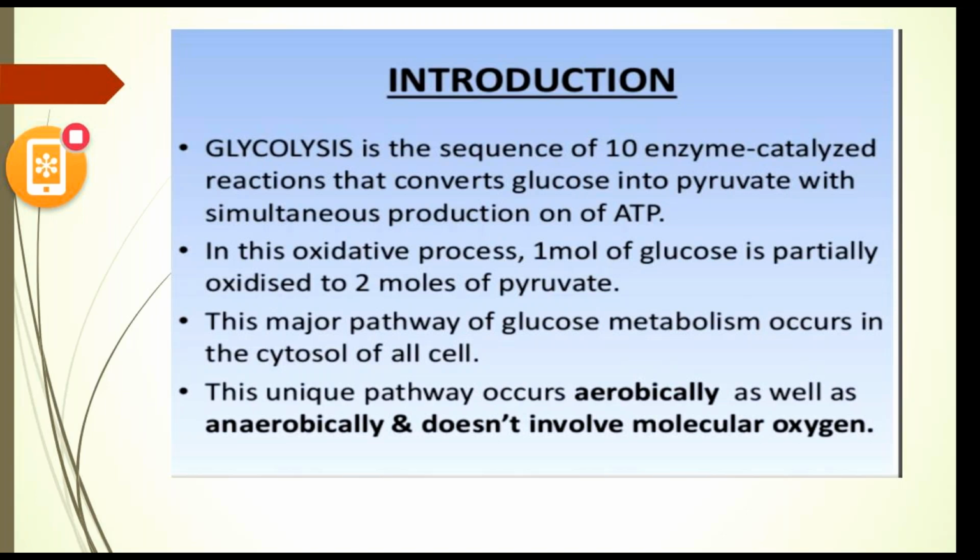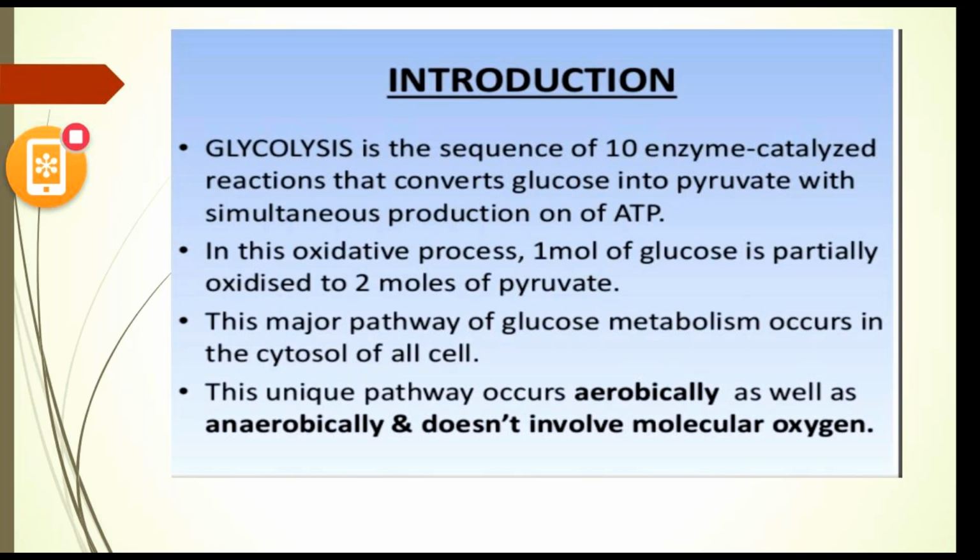If we take 2 molecules of ATP in the process of glycolysis, then we are returning them by the end of glycolysis. In this oxidation process, one molecule of glucose is partially oxidized to 2 molecules of pyruvate.